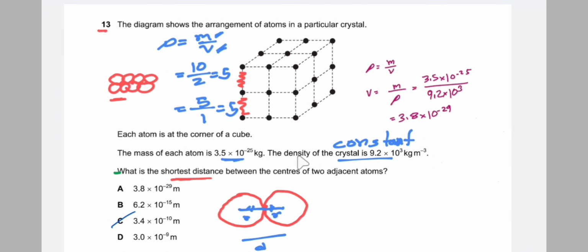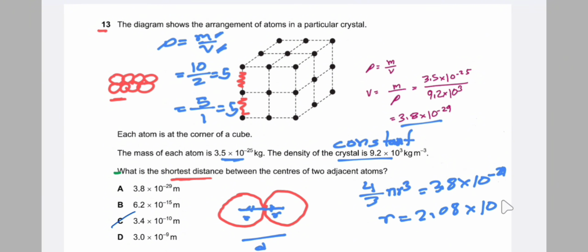So we know the value of density and the mass. Density is equal to mass per unit volume, so volume is equal to mass divided by density. Here we find the volume. Now this is a sphere, so the volume of the sphere is 4/3 πr³, which is equal to this value, 3.8 × 10^-29. By using this, we find the value of r, which is 2.08 × 10^-10. Now we know the radius, and this length is 2 radii, so 2r, the diameter, is equal to 4.17 × 10^-10.